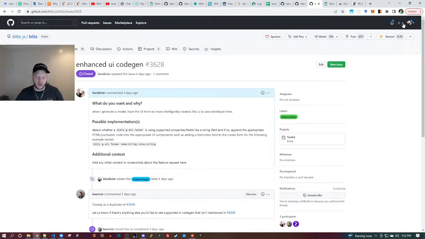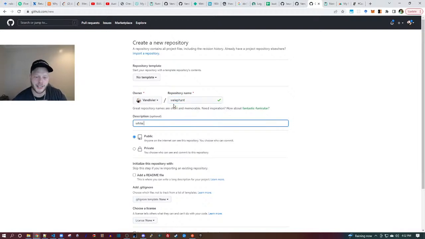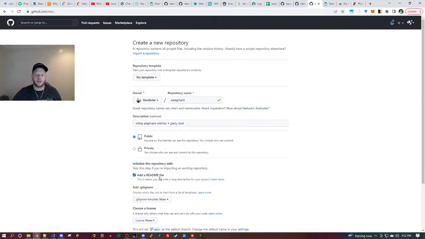So we're going completely from scratch. If you're on TikTok, by the way, you can visit Twitch or YouTube and see the whole screen. So we're on GitHub, and we're going to create a fresh new repository. We're going to make this open source. This is going to be called Welephant. In the description is a white elephant wish list party tool. Public, add readme please.